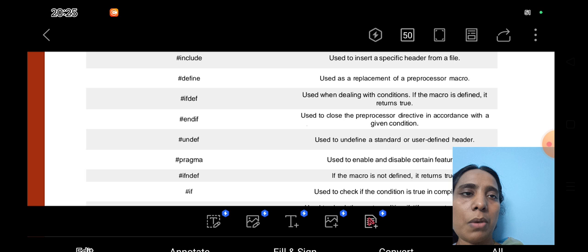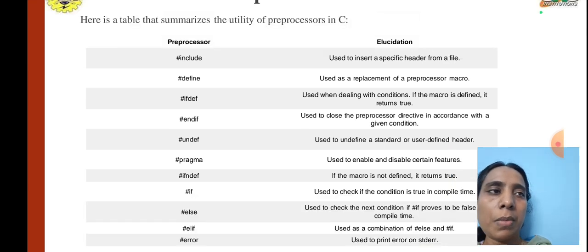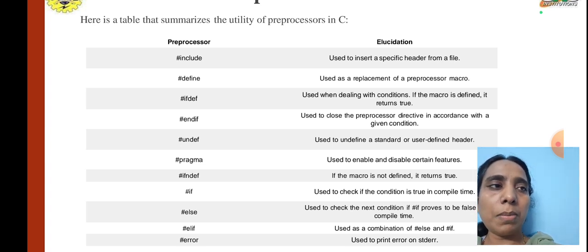Here we have some of the preprocessor names, and we can see what the preprocessor can be used for. First is hash include, which is used to include a specific header file. Next is hash define, used as a replacement of a preprocessor macro. Next is hash ifdef: when dealing with conditions, if the macro is defined, it returns true. Next is hash endif, used to close the preprocessor directive we used for the given condition.